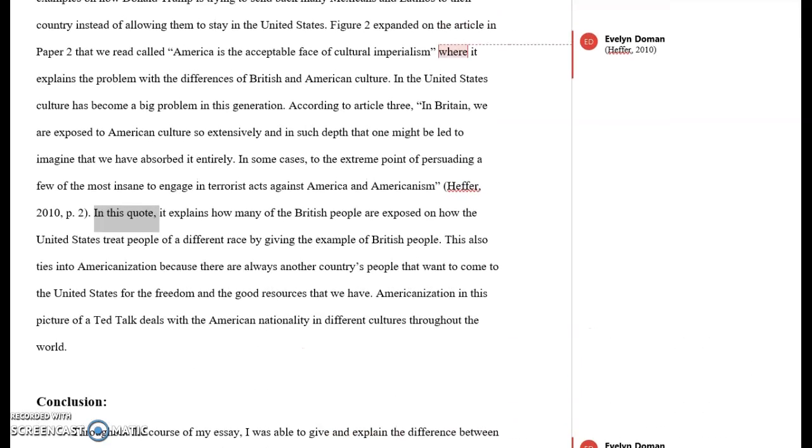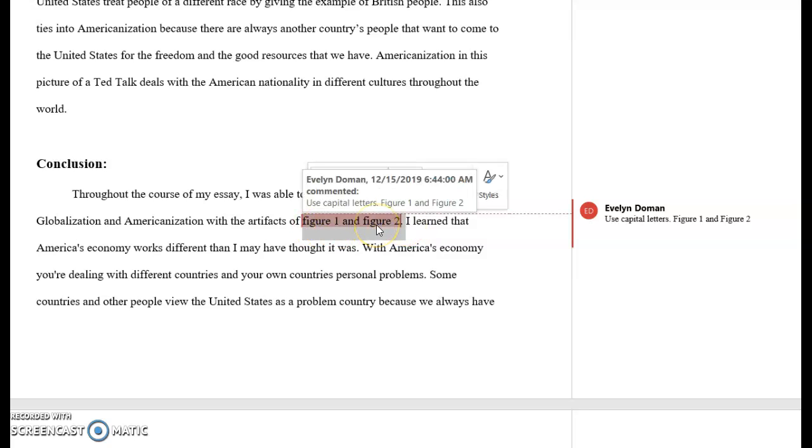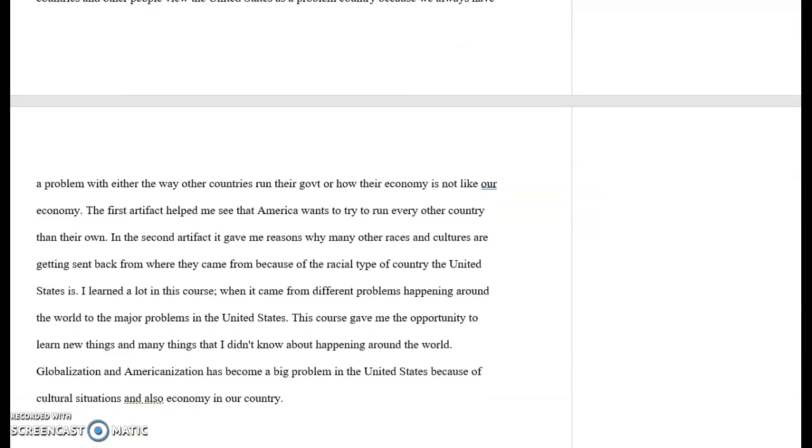As she's referring to her different figures, figure 1 and figure 2, make sure that there's a capital for figure 1 or figure 2, and the same goes for tables or graphs. Just make sure that those are always capitalized.